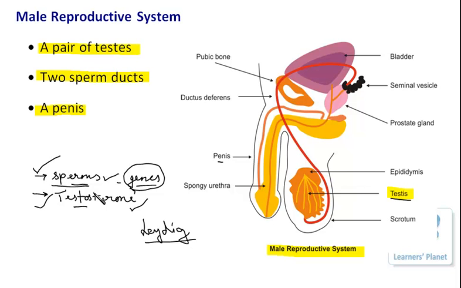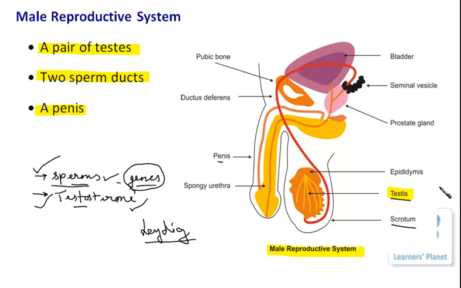Now, do you know where the testes is actually located? It is located in an external sac-like structure, which is known as the scrotum. The testes is not located inside your abdominal cavity. It is situated outside.